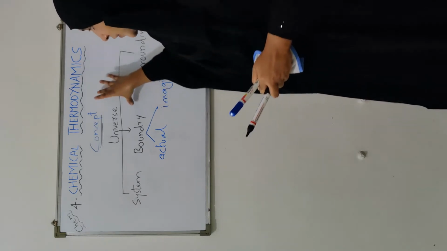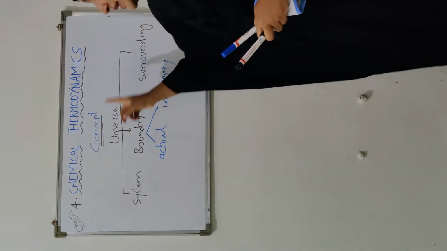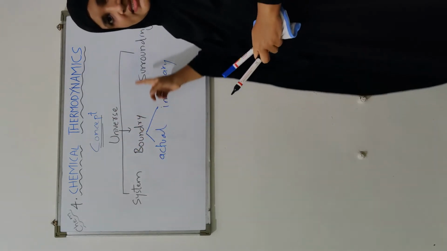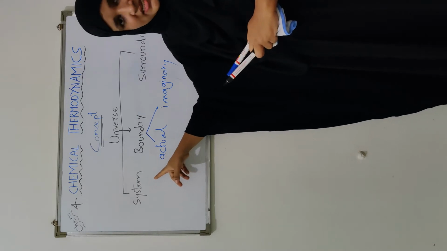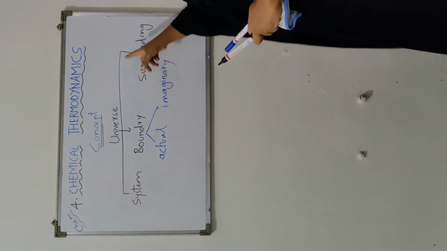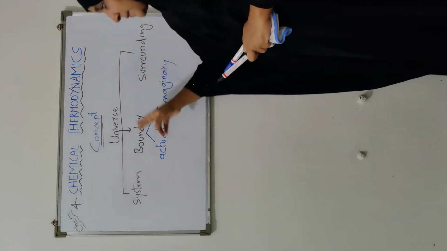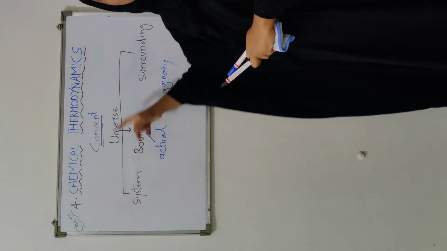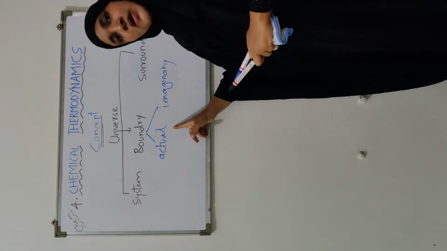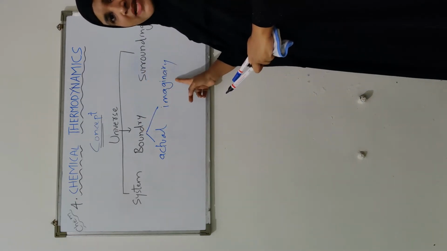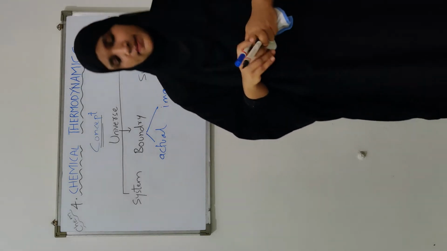So according to the concept of thermodynamics, the whole universe can be divided into system and surrounding. System is a portion of universe where the thermodynamic study is made, and everything else outside the system is your surrounding. The line of separation that separates the system from the surrounding is known as boundary, which can be an actual boundary or an imaginary boundary. This is the basic concept of thermodynamics.